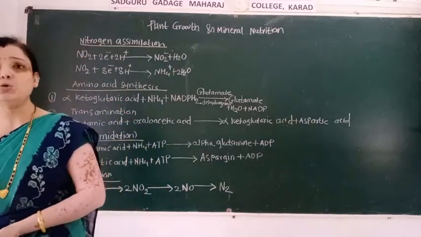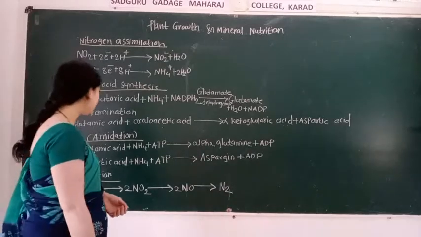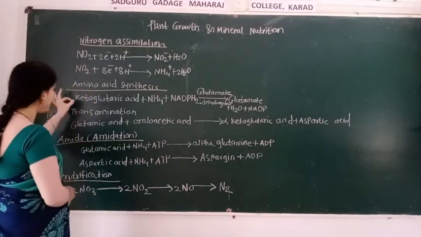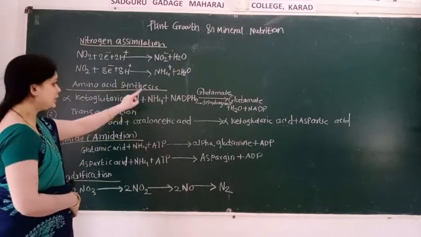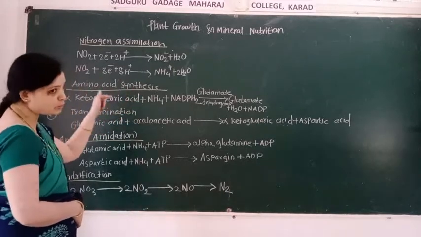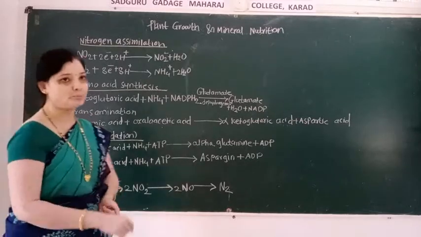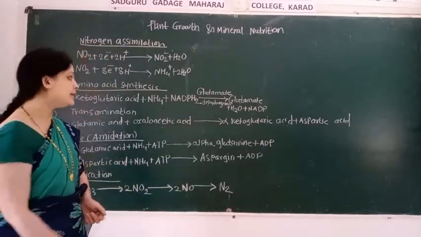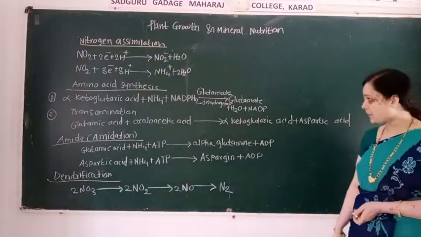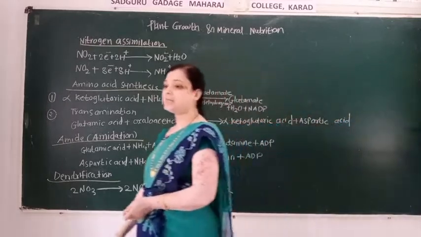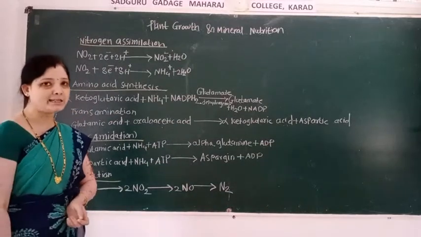Then amino acid synthesis takes place. In amino acid synthesis, first alpha ketoglutarate acid plus ammonia, and it also combines with NADPH2 in presence of glutamate dehydrogenase, and then there is the formation of glutamate, water and NADP.